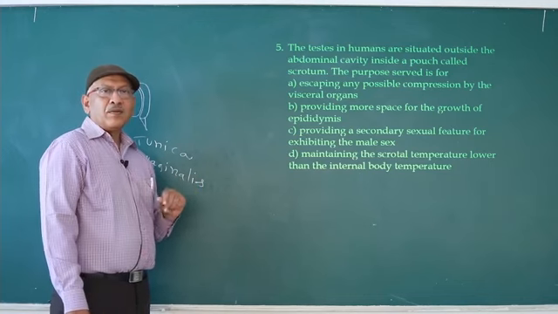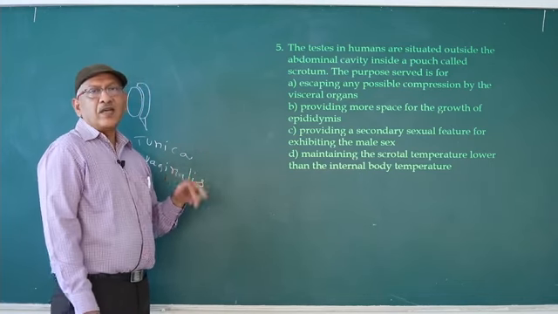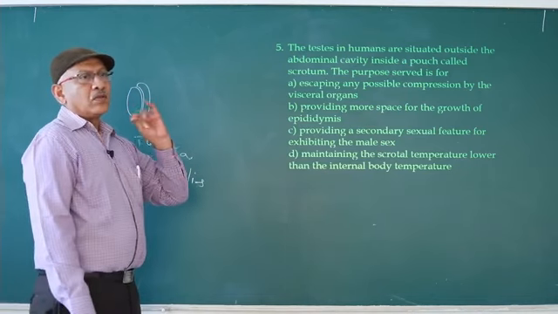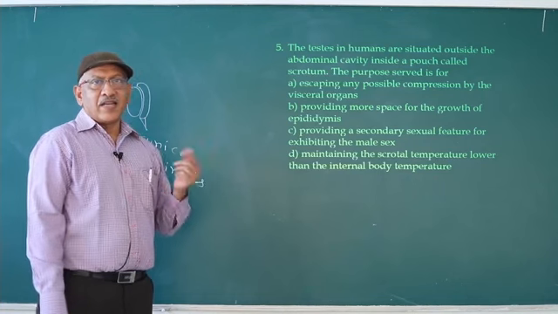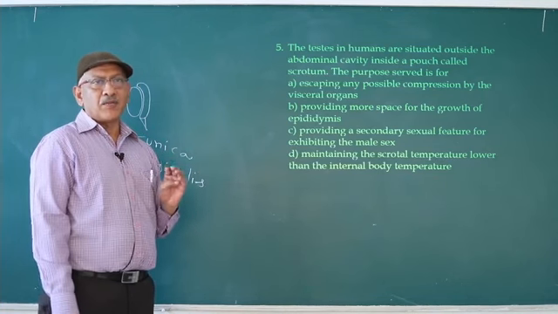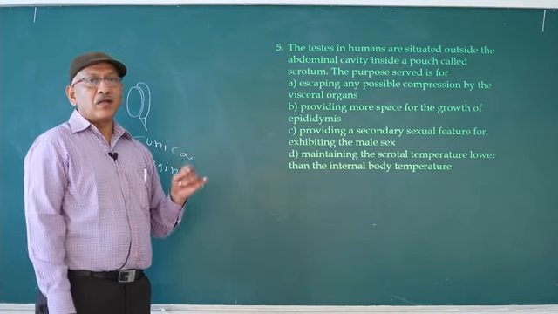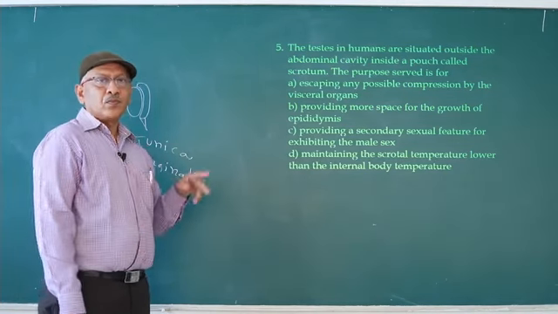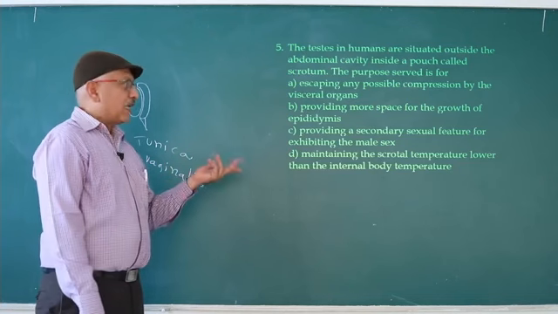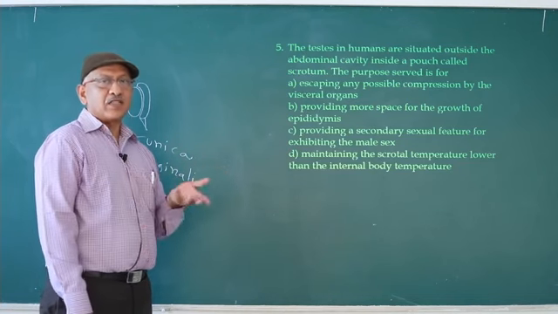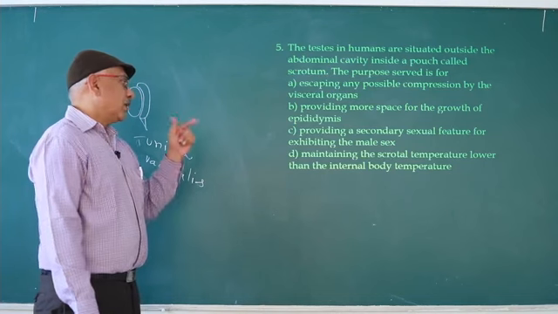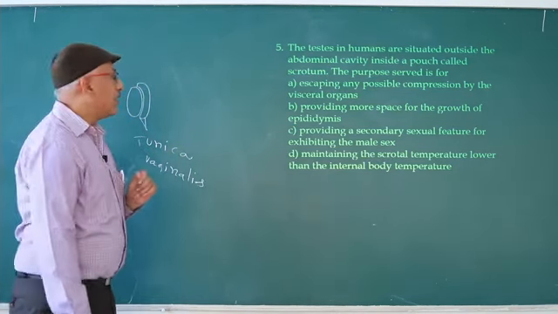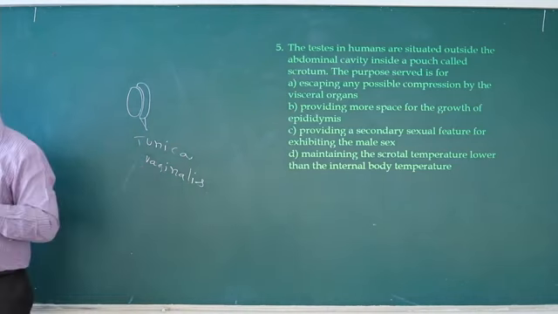In which mammals are the testes always present in the abdominal cavity? Examples: prototherians or egg-laying mammals like the duck-billed platypus, aquatic mammals like dolphin, similarly sea cow, whale, and terrestrial mammals like elephant. The testes are always present in the abdominal cavity. Next question.